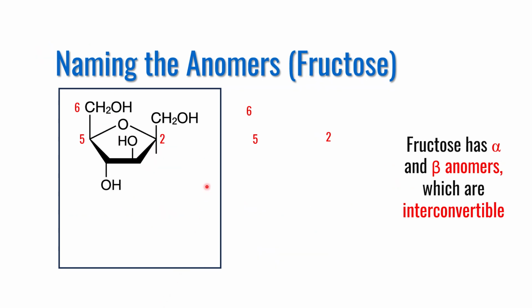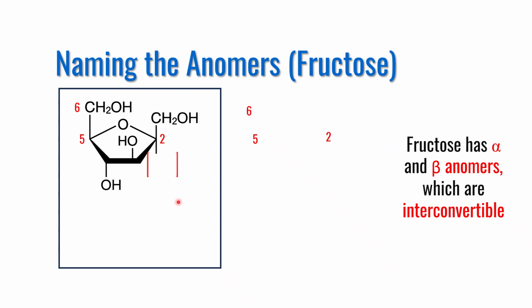Let me explain the types of anomers and their nomenclature using fructose as an example. Similar to glucose, there is a ring structure in fructose, but it is slightly different. This is known as a hemiketal ring structure, in which carbon atom 2 is a chiral carbon atom, which is known as the anomeric carbon atom. So the orientation of the OH group on chiral carbon number 2, or anomeric carbon 2, will define the anomers of fructose.